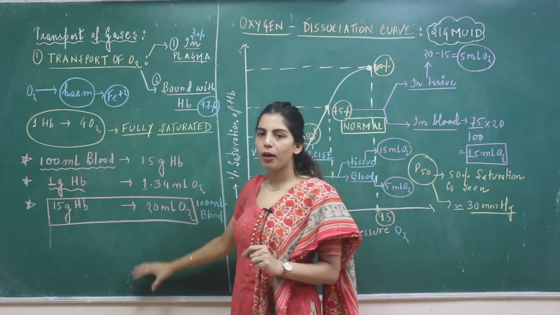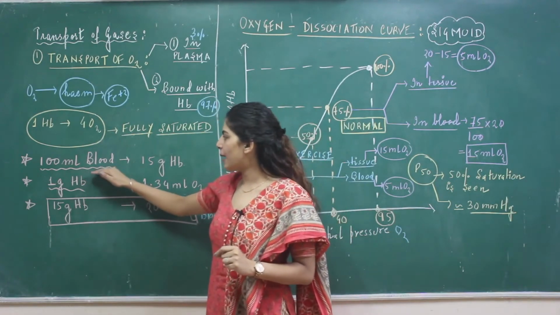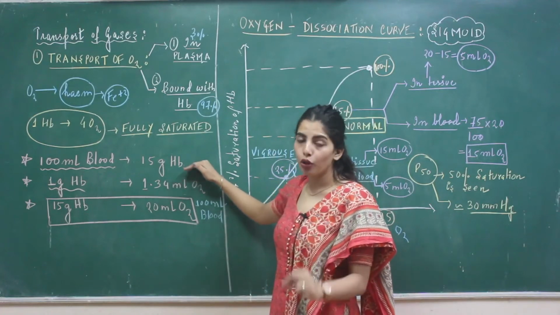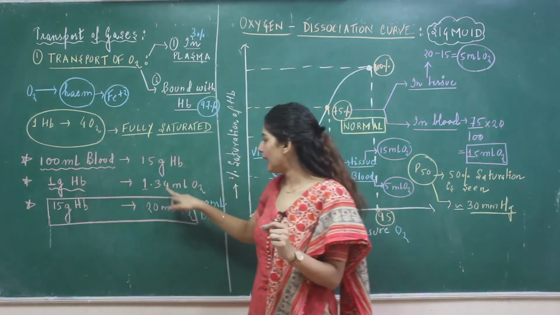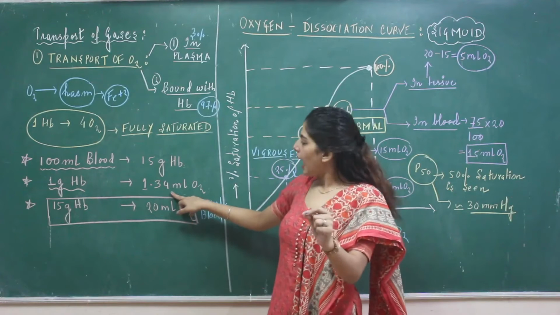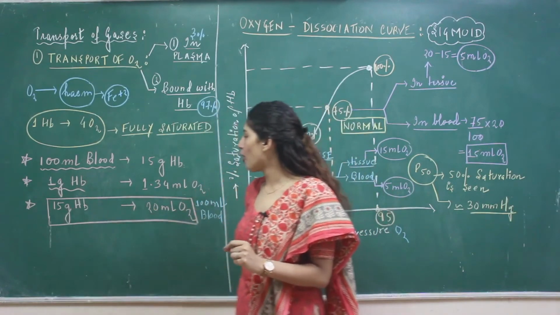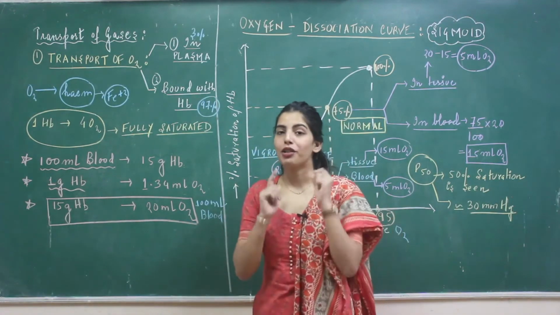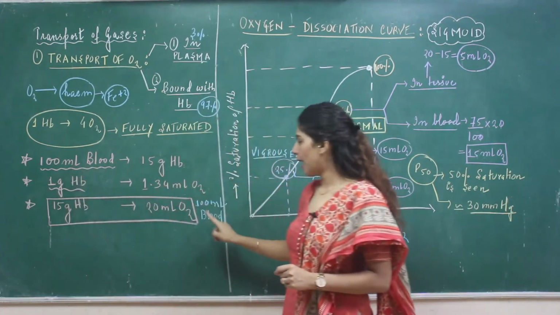Alright, now these are some of the data that you have to remember, that every 100 ml of your blood has 15 gram of hemoglobin, and 1 gram of hemoglobin can carry 1.34 ml of oxygen. And when you equate these two, you get that 15 gram of hemoglobin can carry 20 ml of oxygen. But remember that this calculation is for 100 ml of your blood.